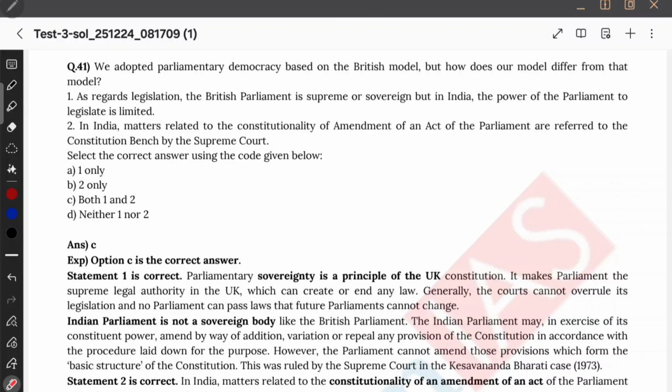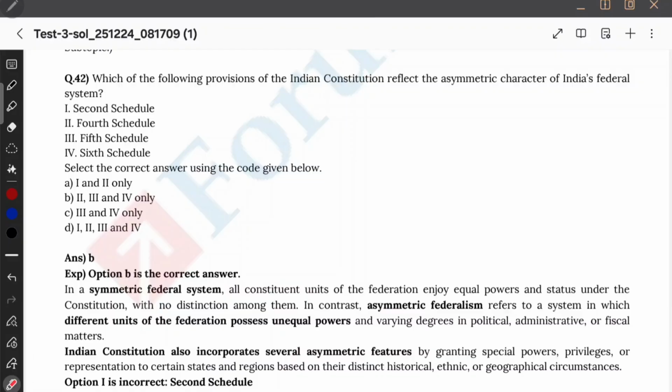As regards legislation, the British parliament is supreme or sovereign, but in India, power of parliament to legislate is limited. Yes, India में parliament का power limited है, correct. Okay, in India, matters related to constitutionality of amendment of an act of the parliament are referred to constitutional bench of the Supreme Court. That is also correct. Okay, option C. Okay. Now they are asking which one of the following provisions of Indian Constitution reflect the asymmetric character of Indian federal system.